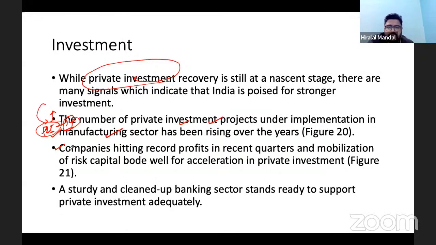This has increased, and the good news is that this indicates that private investment will increase, because since they have made the profit, we can expect in the next one year that private investment will take shape and go up in the economy. In fact, it has been continuously suggested by Nirmala Sitharaman, our finance minister. She has recently commented about the private sector's participation, that the private sector should not miss the bus this time.